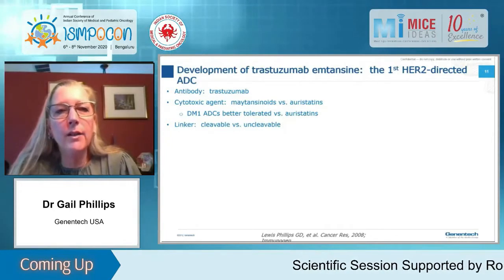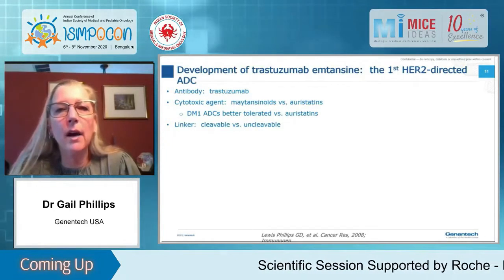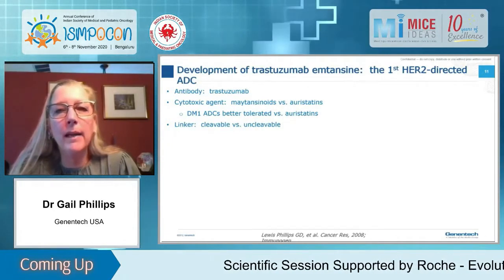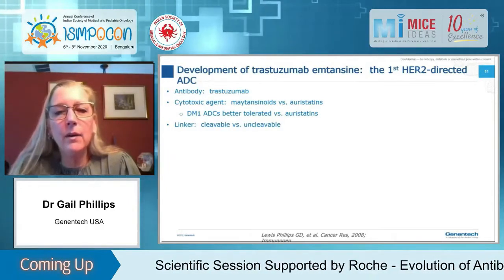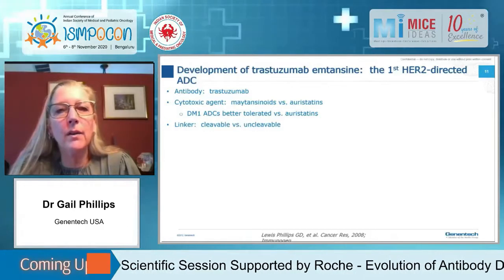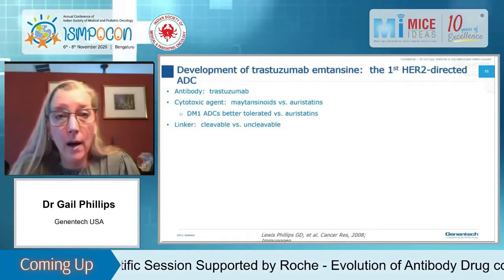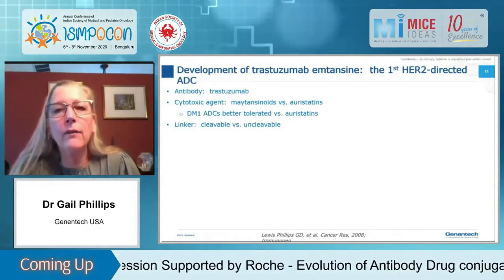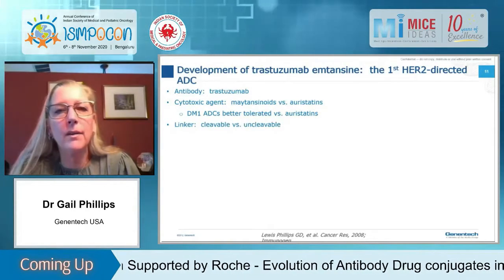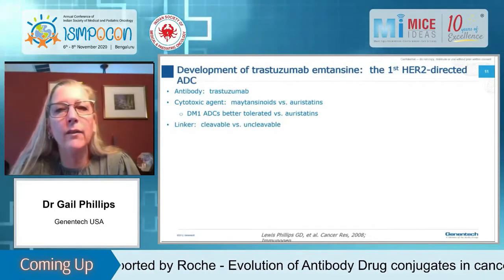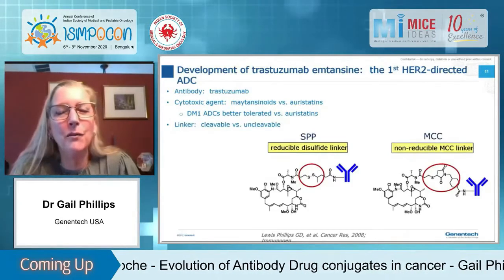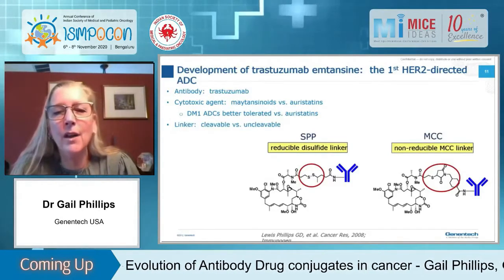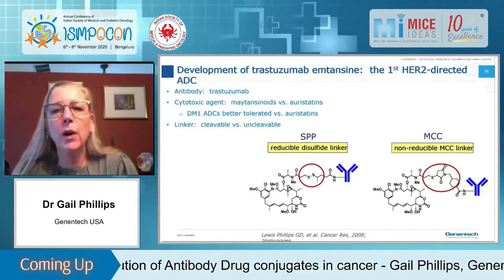For the cytotoxic agent, this work was done at Genentech, maytansinoids and auristatins were heavily studied. And after much study, it was concluded that the ADCs with DM1 were better tolerated versus the auristatins, and I'll talk about this in a minute. And then we also looked at cleavable versus uncleavable linkers. So again, you have to do this iterative approach to figure out what combination of these works the best. So this shows where we started.